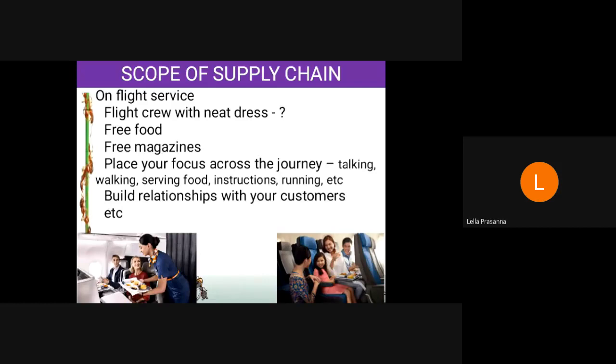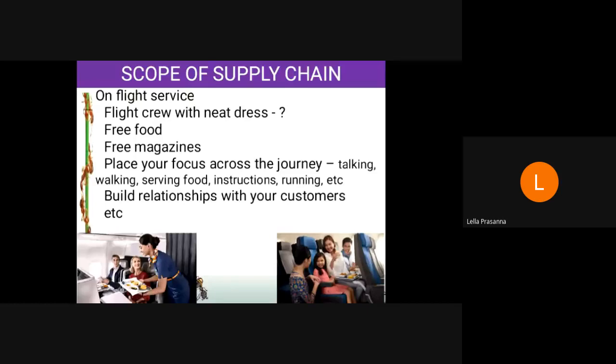Next thing, while you are traveling in the flight, you can see the air crew, the flight crews walking here and there. Okay, why are they walking here and there? Only to satisfy the customer, only to divert your attention. Because for the first few minutes or half an hour, it is very good. There is nothing boring. We can easily travel in the flight. After half an hour or after 1 hour, it is too bored. If you see in the window, nothing can be seen. If you see the adjacent fellow, the adjacent fellow will start sleeping. So it is very boring.